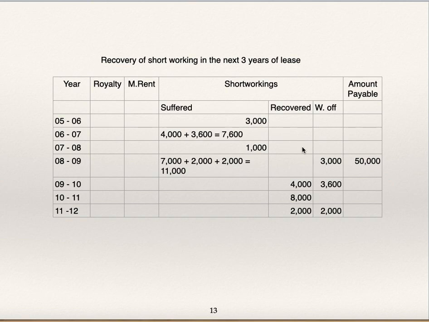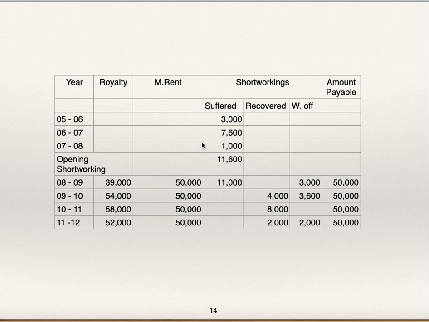I've told you 3,000 is from this year. 4,000 we have already seen recovered. He has written off 3,600, so it must be from the year 6-7, the third year. 8,000, out of that 1,000 is here, so the remaining 7,000 is for the year 8-9. 2,000, in the next 3 years, so this 2,000 and this 2,000 are also from the year 8-9. So this is how it is to be prepared.